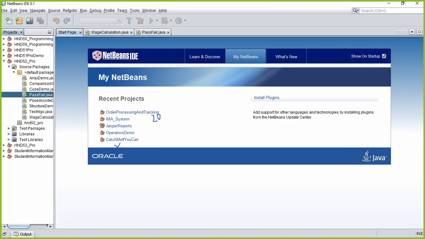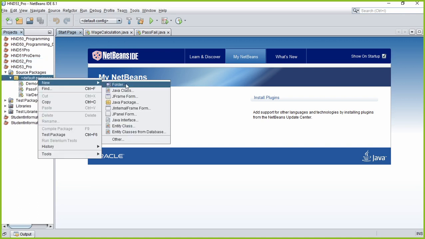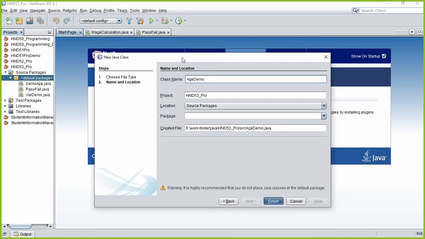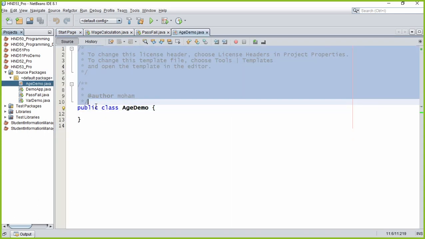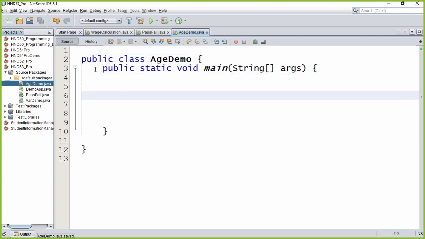Let's start doing that. Right, let's do the work.